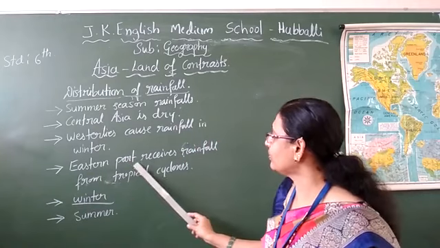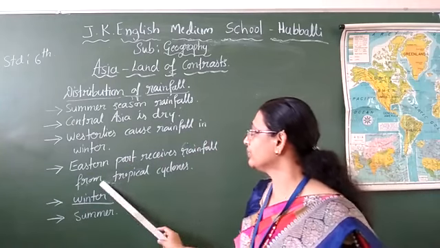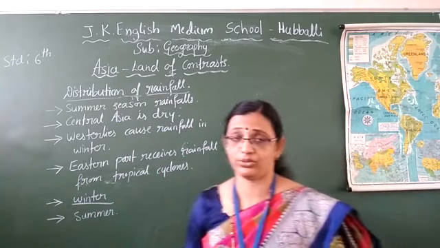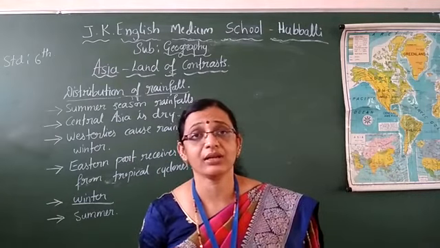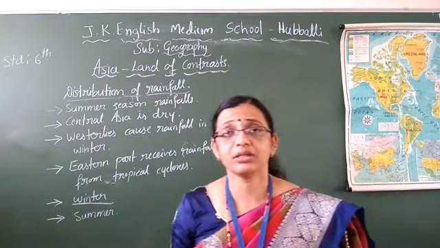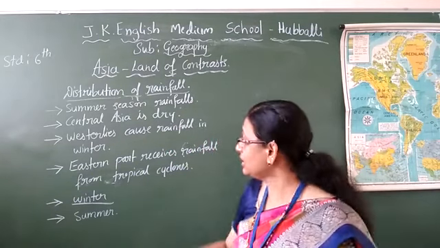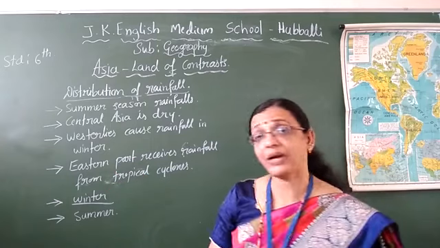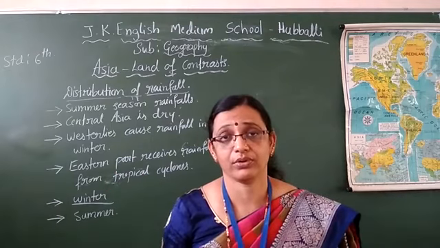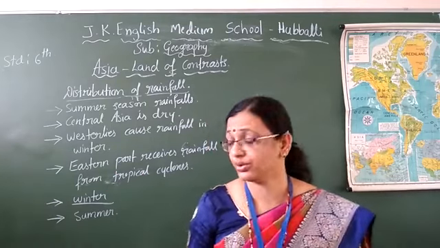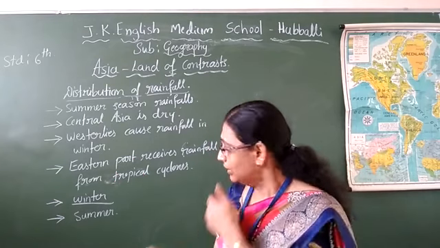Eastern parts receive the rainfall from the tropical cyclones. As oceans are there, in those oceans cyclones will be there. Because of cyclones, eastern parts will receive the rainfall. Follow how it is, I will show you the map.